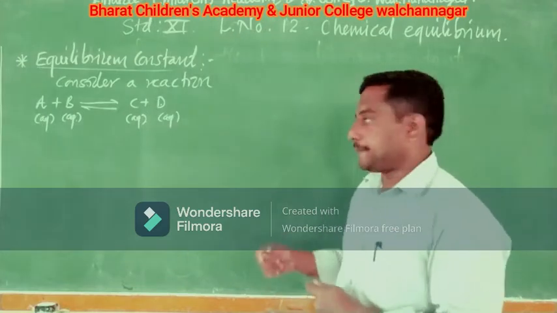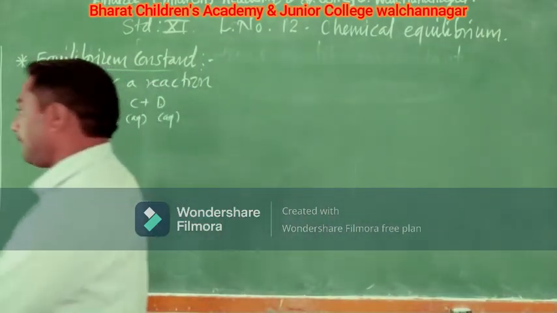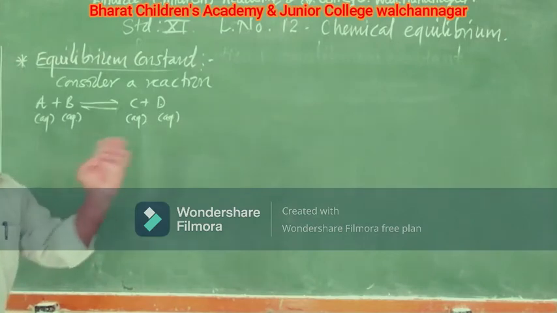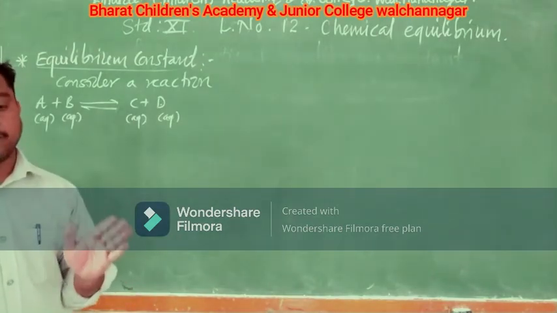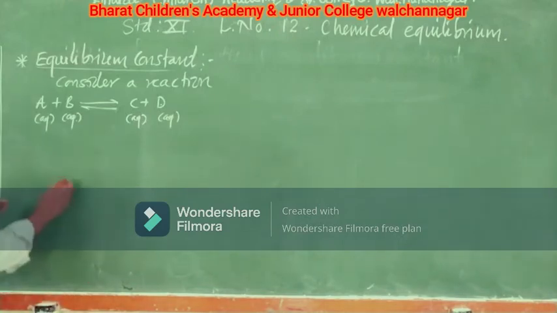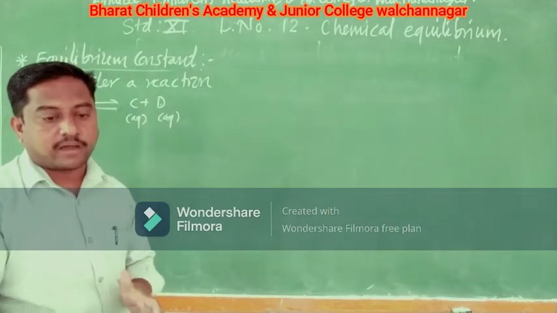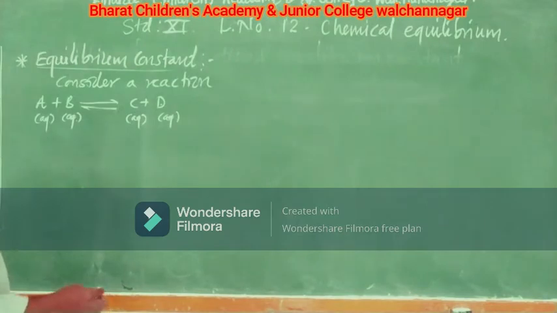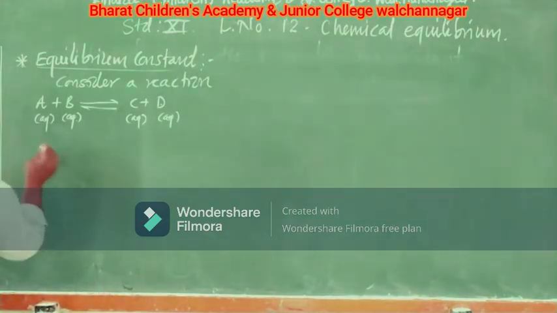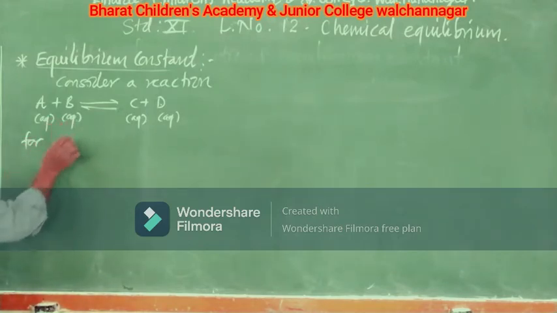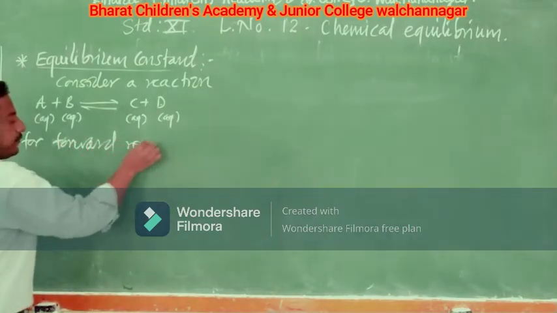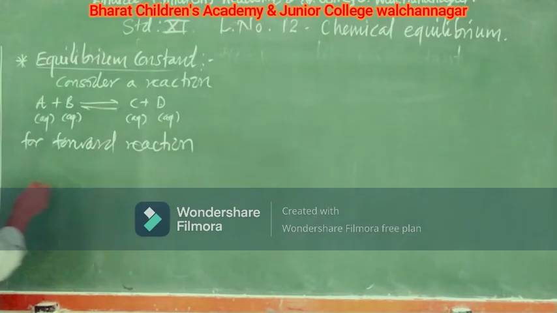Now we are saying they are at equilibrium. What will happen if you apply the law of mass action to the forward reaction? Let us apply the law of mass action to the forward reaction. Now I will use a shortcut. For rate I will use small r. For the forward rate I will use small rf, and for the reverse I will use rr. So when you consider the forward reaction, how is the law of mass action applied?